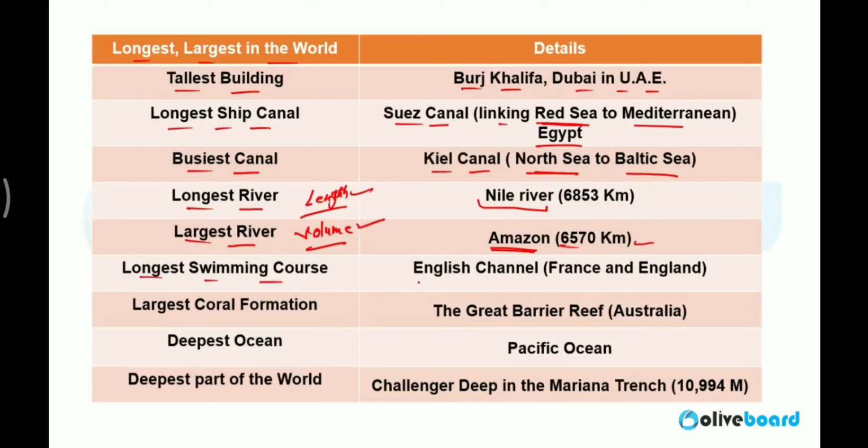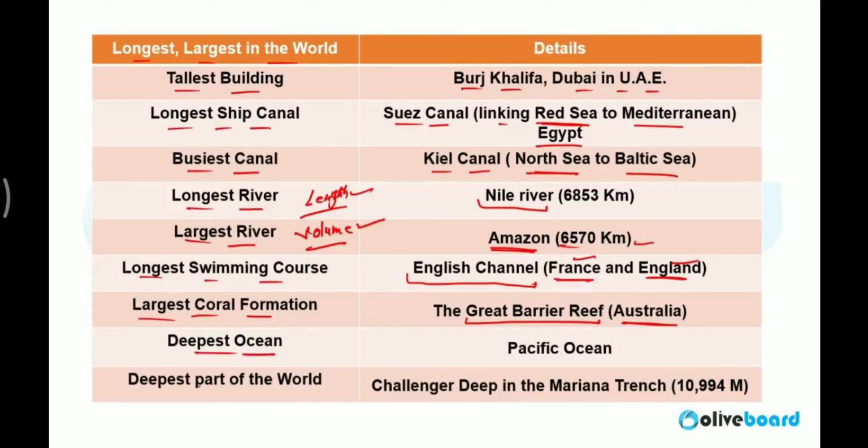Longest swimming course, means the longest swimming area in the world, is English Channel. It is linking Paris to London, France to England. In between the cities Paris to London. Largest coral formation in the world is Great Barrier Reef near Australia. Great Barrier Reef, one of the most beautiful parts in the world.